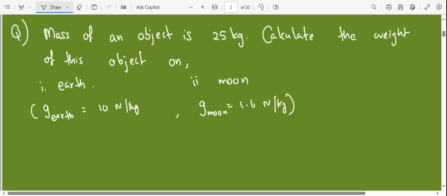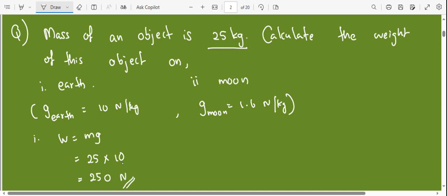You just have to apply the equation, right? Now on Earth or Moon, weight equals mg, right? So then mass, wherever you go, it is the same object. So therefore, the mass won't be changing, right? So the mass on Earth is 25 and g is 10. So then the answer you should be getting is 250 newtons.